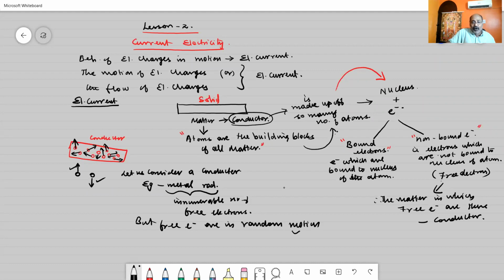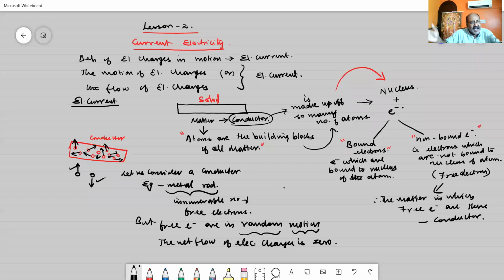Due to the motion of the electrons, that is, the motion of charge, there should be a flow of electrical current. But since the free electrons are moving in random directions, the net flow of electrical charges is zero. Why? Because they are in random motion, the effect of one electron cancels the effect of the other.